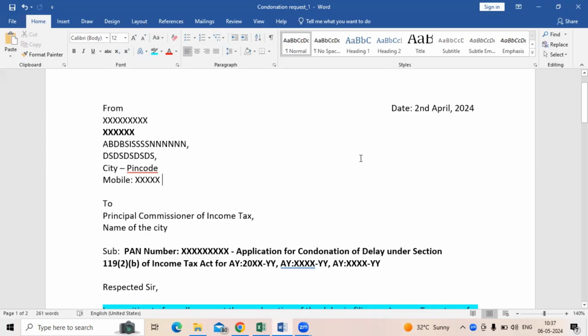Let's see that. This is the letter which you need to use while you are filing a condonation request in order to get approval from the Commissioner of Income Tax while you are filing the income tax return using 119(2)(b). The first part is the address part. This is pretty easy. You can provide the address of the SSC for whom you are filing this IT return. This has to be addressed to the Commissioner of Income Tax and then the name of the city.